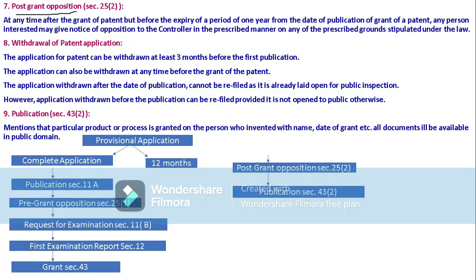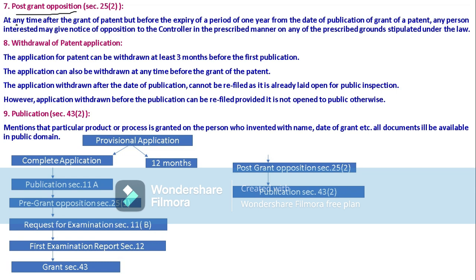But after grant of patent, if any third party goes for opposition on our patent, that is considered post grant opposition.